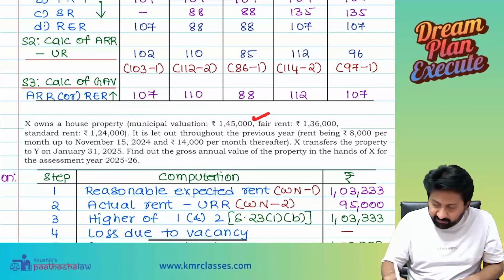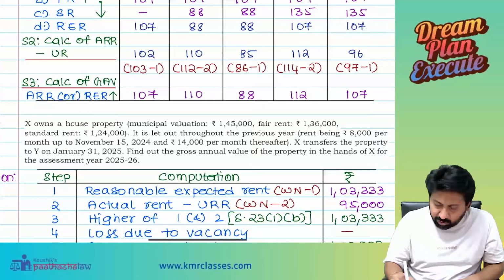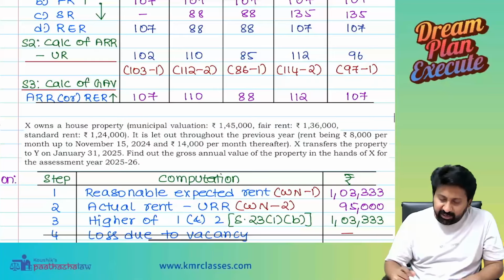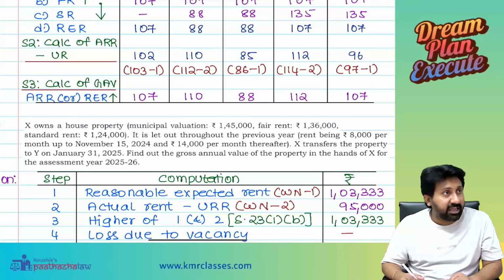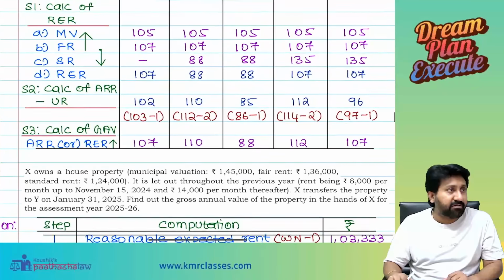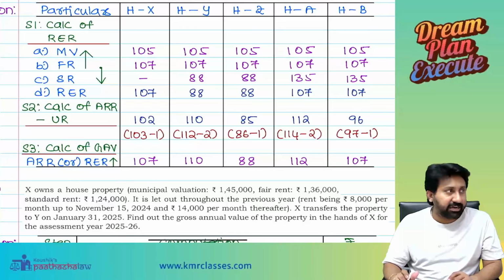Municipal value 1,45,000, fair rent 1,36,000, standard rent 1,24,000. It is let out throughout the previous year. Rent being 8,000 per month up to November 15 and 14,000 per month thereafter. X transfers the property to Y on January 31st, 2025. Find out the gross annual value of the property in the hands of X for the assessment year 25-26.